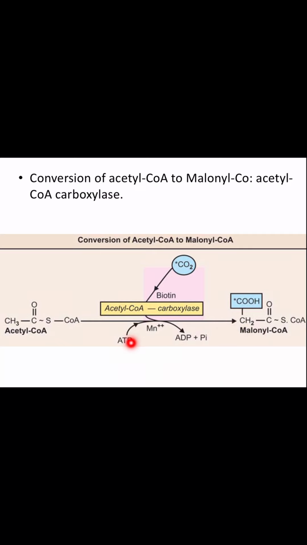In this reaction, manganese is used, and also ATP is converted into ADP. Okay, energy is used. So acetyl CoA is converted into malonyl CoA by carboxylation reaction, and this carboxylase enzyme has biotin attached to it, and this biotin is the carrier of the carbon dioxide.